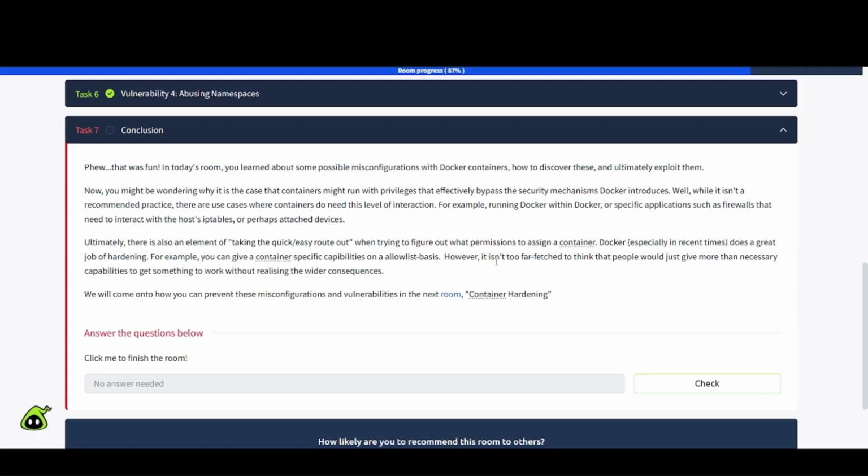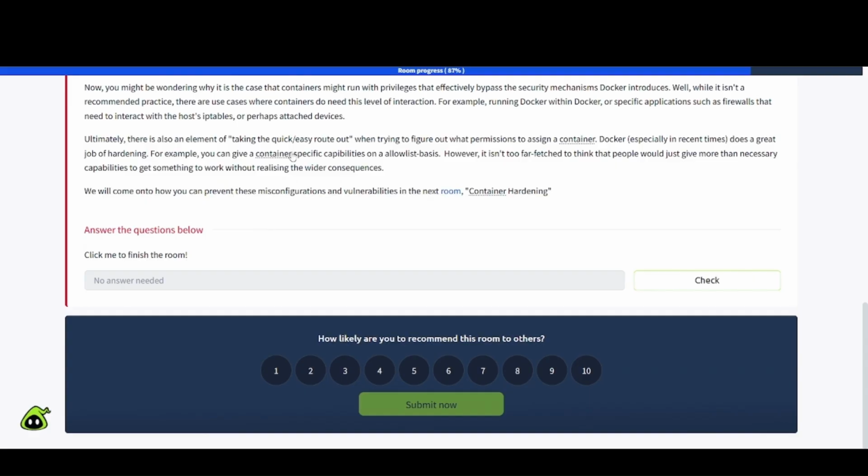However, it isn't too far-fetched to think that people would just give more than necessary capabilities to get something to work without realizing the wider consequences. Yes, hurry up and get it done, right? Happens quite often in the IT world, even in today's modern age, right? We will come on to how you can prevent these misconfigurations and vulnerabilities in the next room, container hardening. Sweet. So that'll be the next one to this module here.